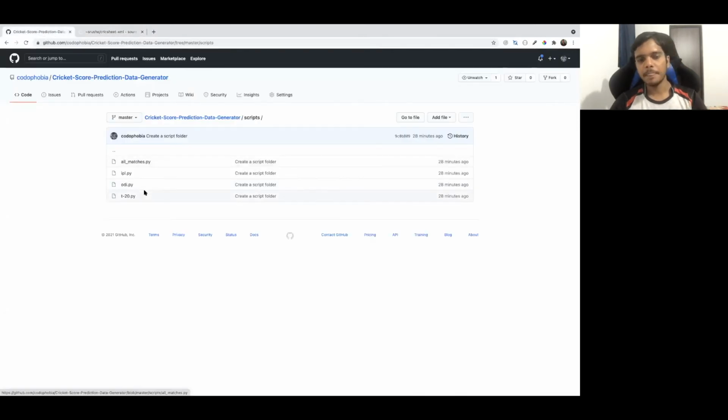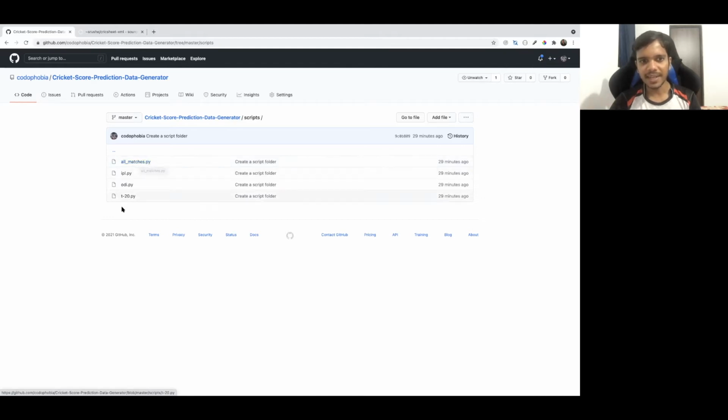Now of course, you will have different requirements. I have 4 different Python scripts here. The first one generates data in that format for all the matches in their data: ODI, T20, male and female matches, all matches. But most of the time you do not want data for all the matches.